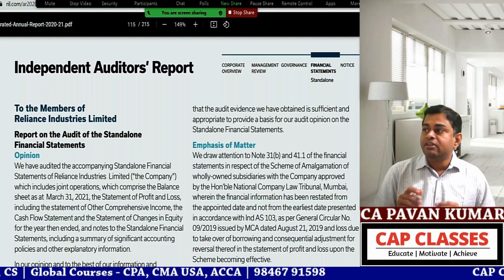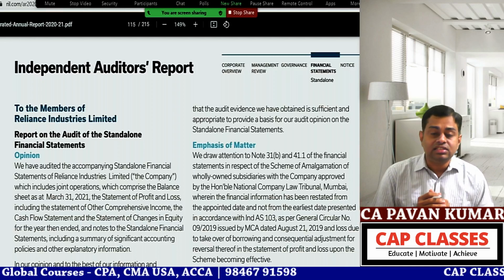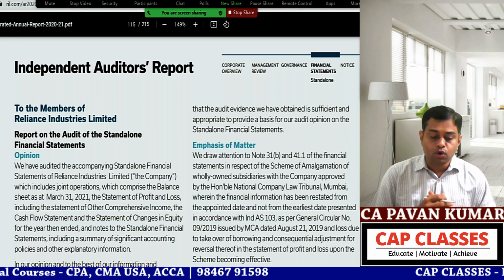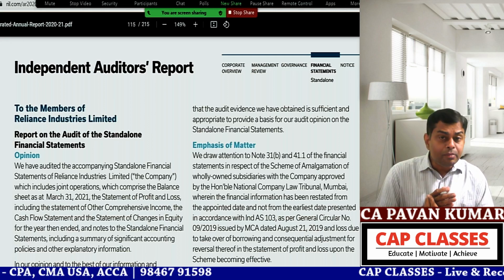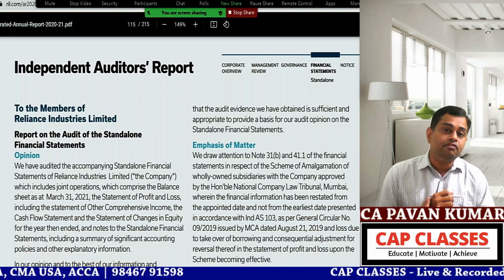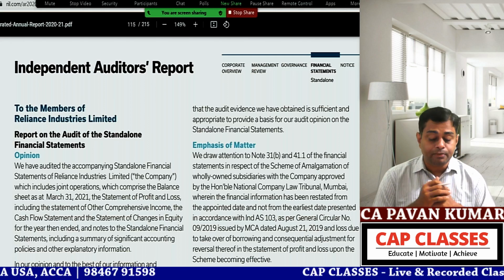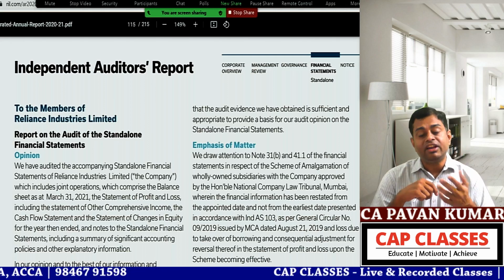So today we are starting with a new chapter, that is audit report. One of the very important areas, both from exam point of view, high weight will be there in auditing subject, both at CA intermediate level and final level also.